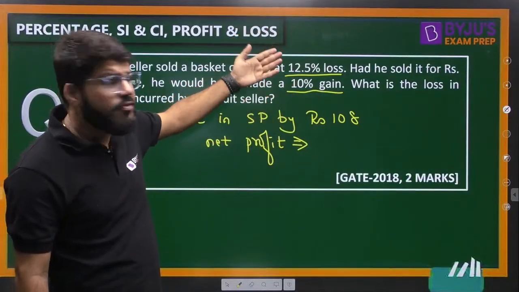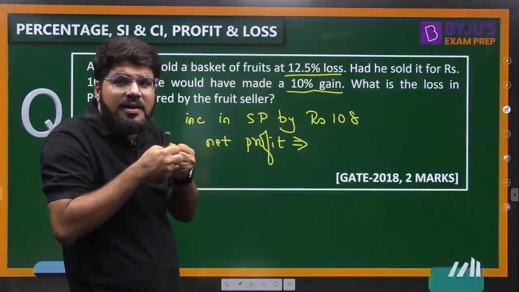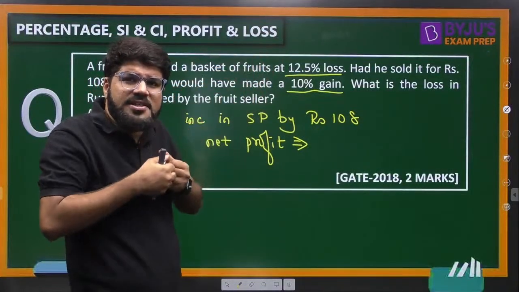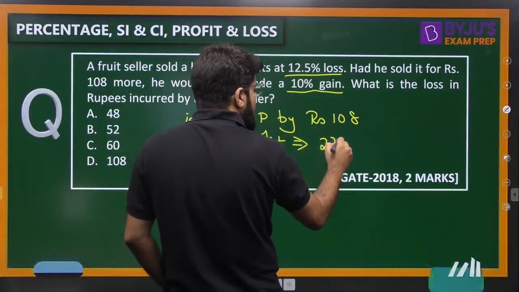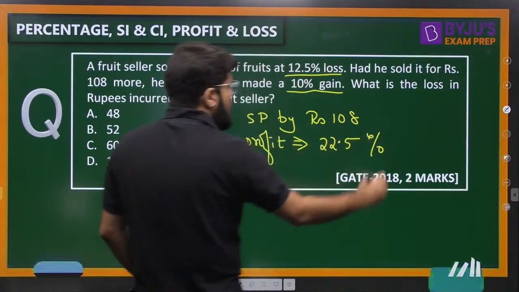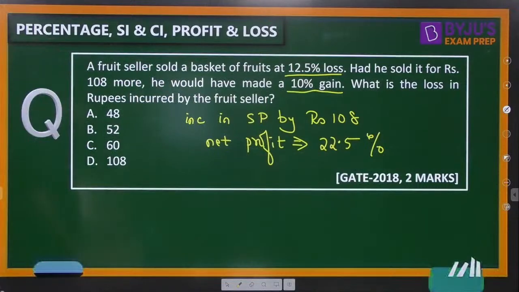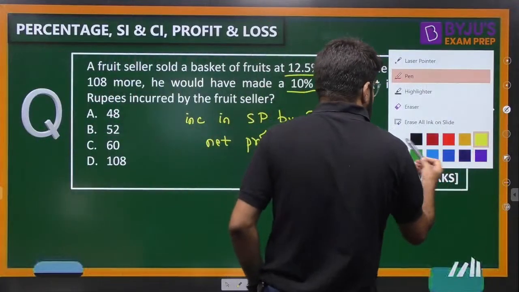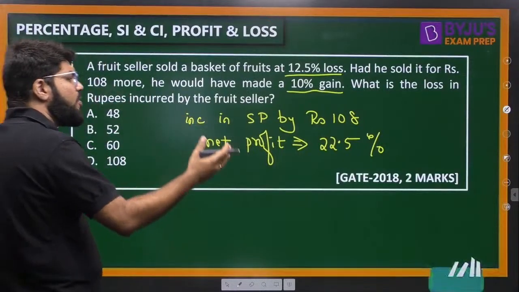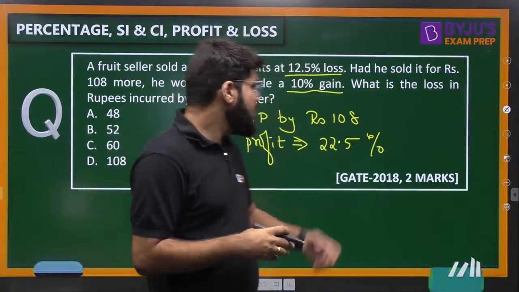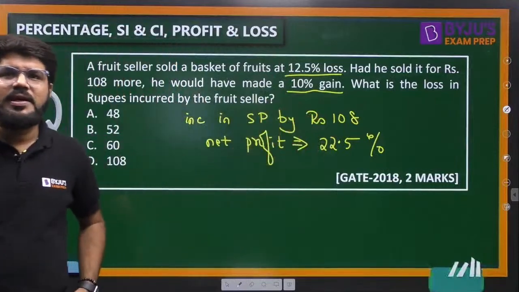So even that loss is recovered. First, let us neutralize the loss recovered and then I go to the profit. So, total net profit is 22.5%. So, the 22.5% of the profit is earned at the selling price of 108.